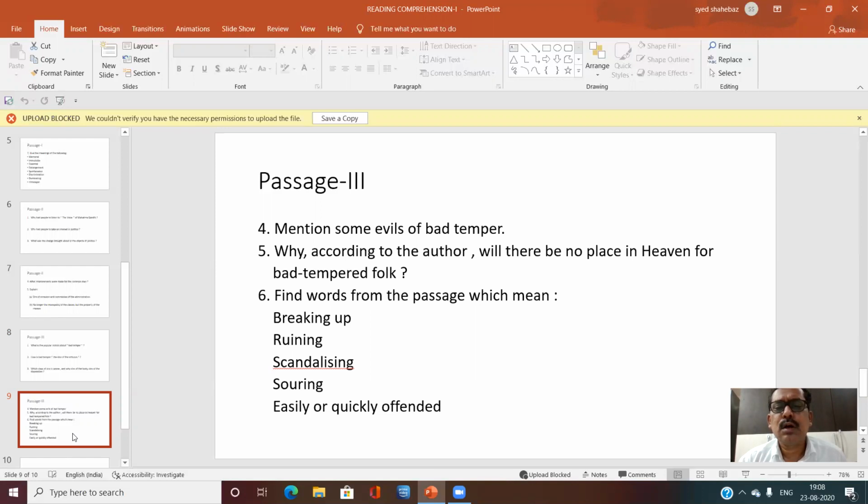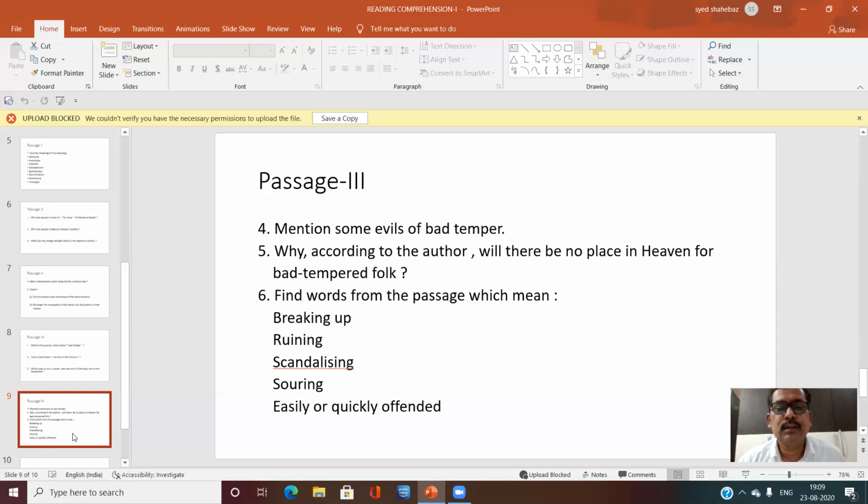Why, according to the author, will there be no place in heaven for bad-tempered folk? According to the author, there is no place in heaven for bad-tempered folk because they could only make heaven miserable for all the people in it. So there is no place for bad-tempered people in heaven because they make heaven miserable with their presence.